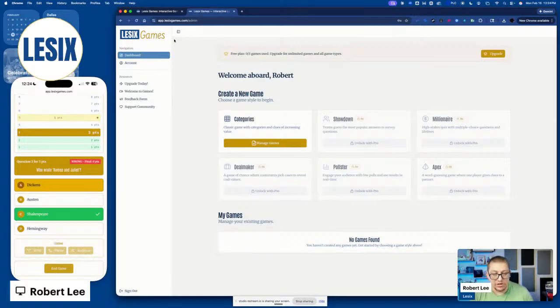If you're an educator that wants to use it for free, you can use the categories game to your advantage. If you're an educator that wants to pay the $27 a month and do all of these in a variety of different ways, and I think, again, we'll go through a live stream where we use each one in depth and actually bring some people into the game to play it, you have the ability to do that for $27. I'm not going to promise it's always going to be $27, but right now, when you lock it in at that price, you will lock it in for life.